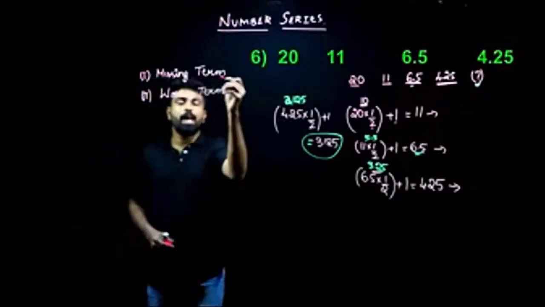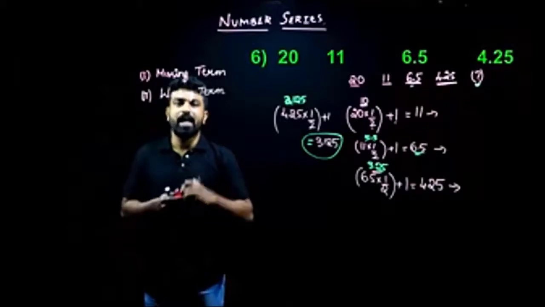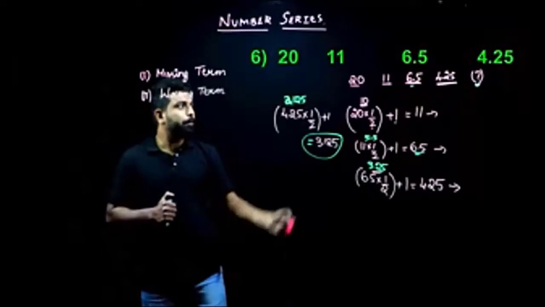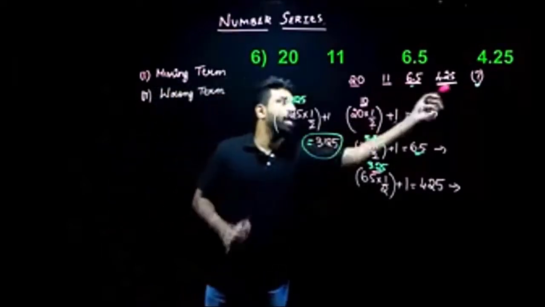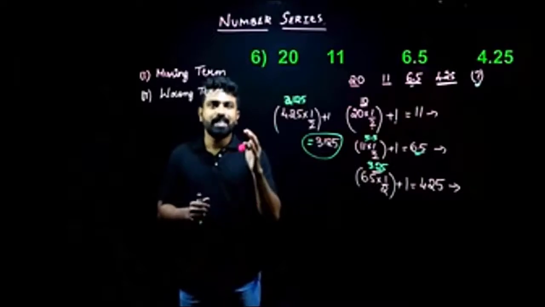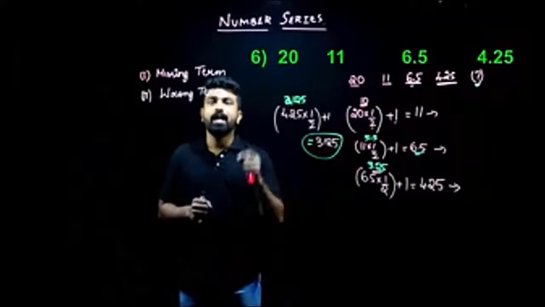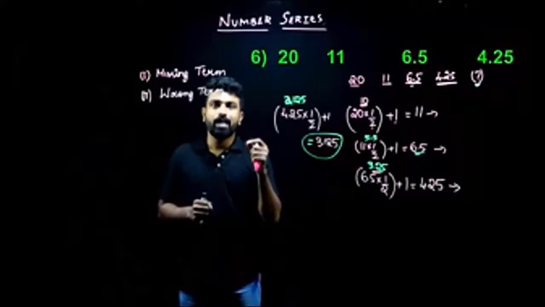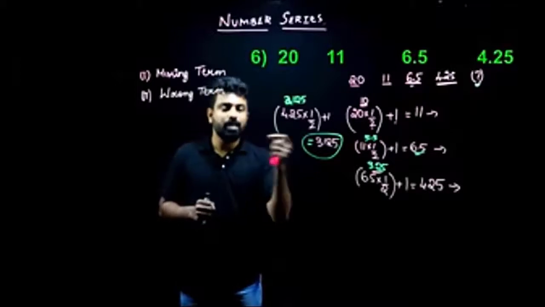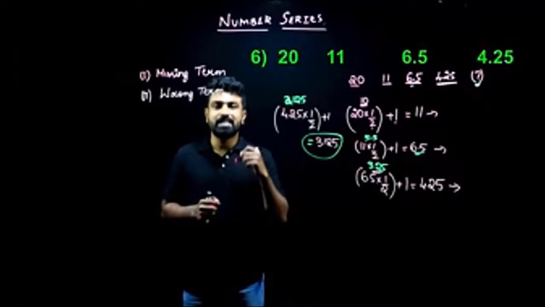These are the two types of questions that will be generally asked in our examinations or any placement papers. So what do you mean by missing term? The examples which we looked at till now are based on missing terms. They'll give a series based on a particular logic, and there'll be one term in that series that will be missing. The first term can be missing, second term, or any term in the series can be missing. So what we need to do is find the missing term.